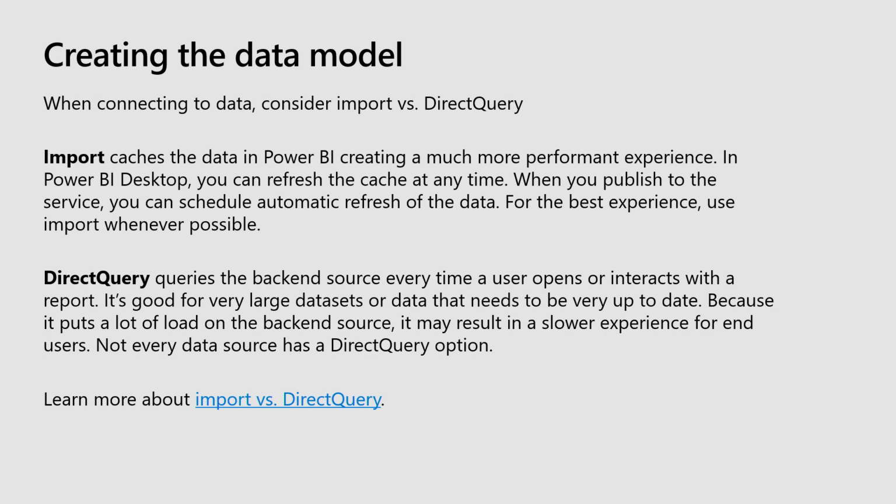On the other hand, with direct query, we're not storing any of the data. Every time a visual needs to be displayed, every time someone changes a filter so we need new data to display the visual, we are going to go back to that source and pull the data that's needed back into Power BI. This can be really nice in some cases, like when you have a really large data model and you can't import all the data, or if you need data that's always instantly up to date, you can't have any kind of latency. This would be good for that.